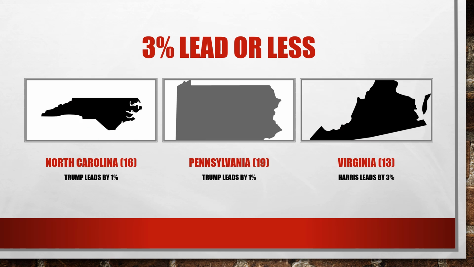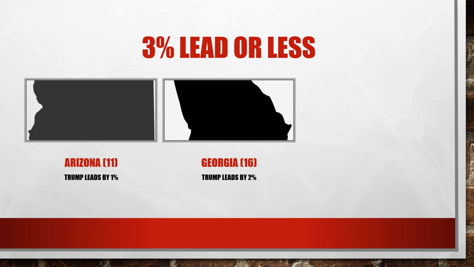We also have North Carolina, 16 votes. Trump leads by 1%. Pennsylvania, 19 votes. This is the one that Kamala Harris must look at and that she must win. There, Trump is leading by 1%. Virginia, the Old Dominion state, 13 votes. Harris is leading by 3%. And then we also have Arizona, as already mentioned, 11 votes. Trump is leading by 1%. And we have Georgia, 16 votes. Trump leads by 2%.